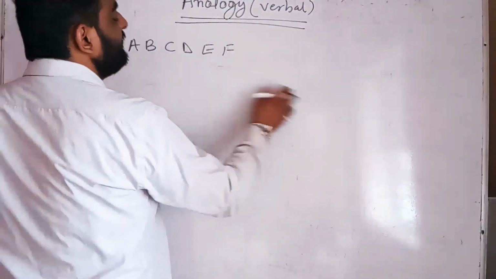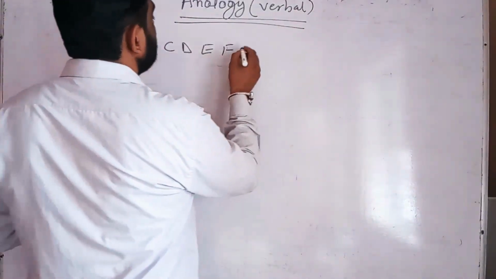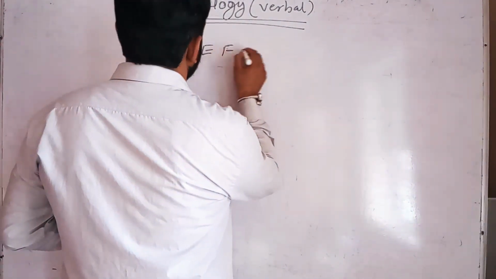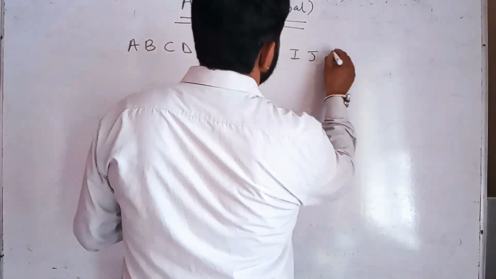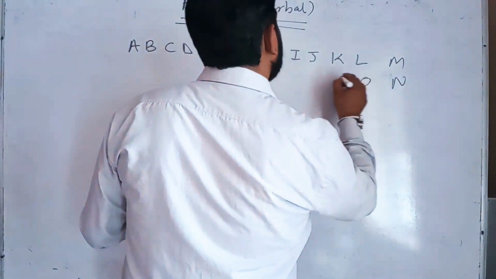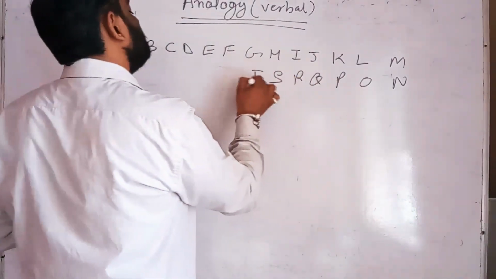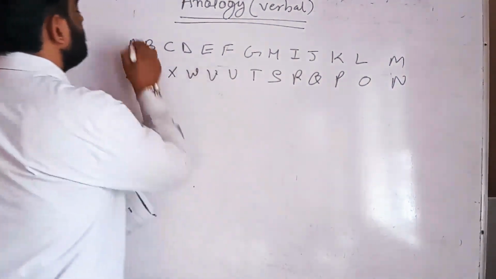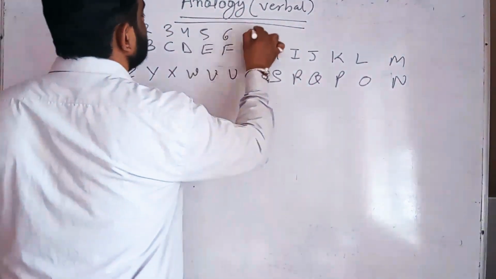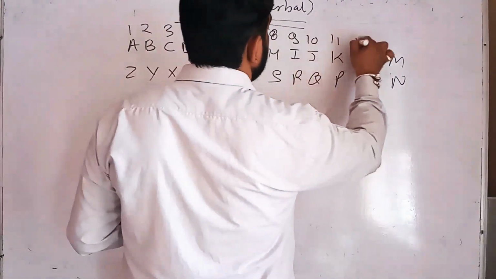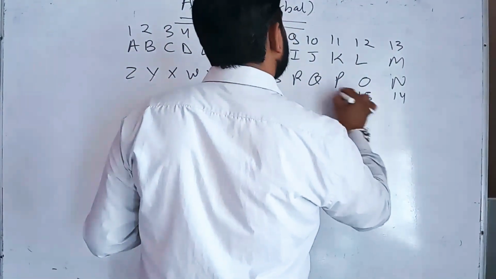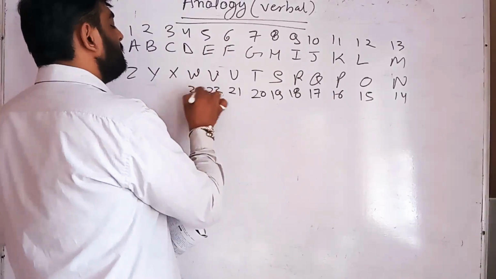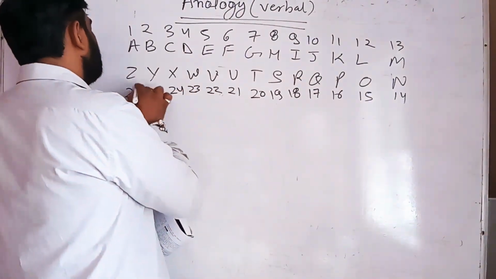in coding decoding, we will study how to write the A to Z letters, H I J K L M N O P Q R S T U V W X Y Z. So here the numbers are 4, 5, 6, 7, 8, 9, 10, 11, 12, 13, 14, 15, 16, 17, 18, 19, 20, 21, 22, 23, 24, 25 and 26 over there.